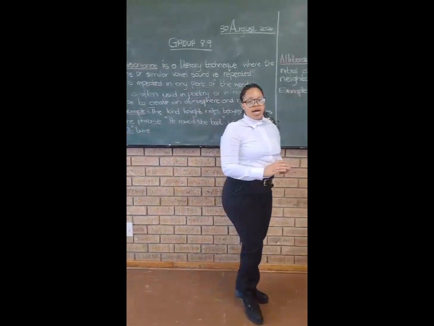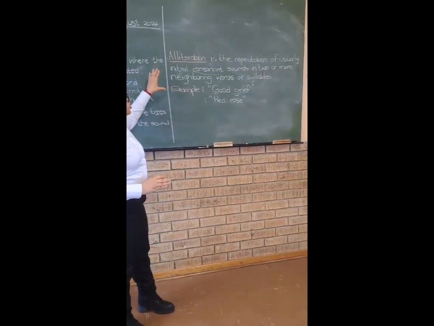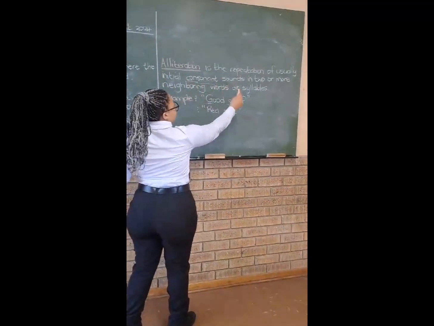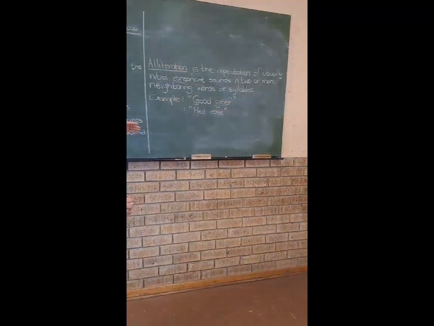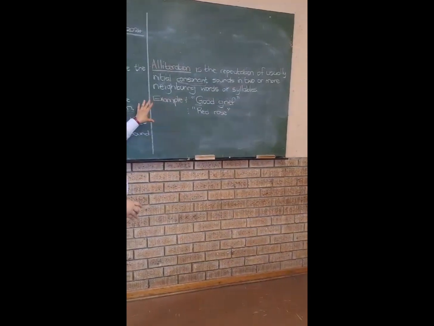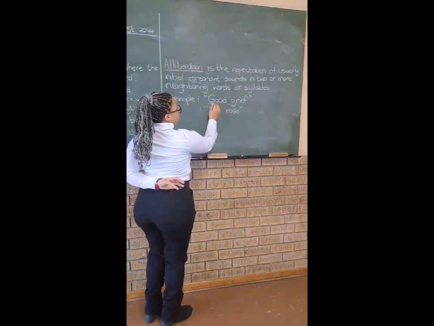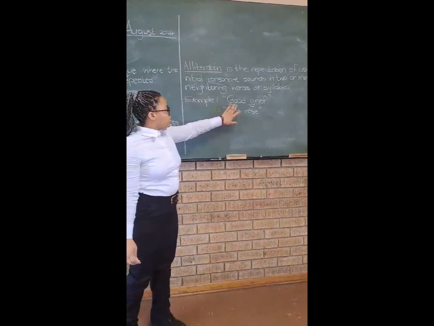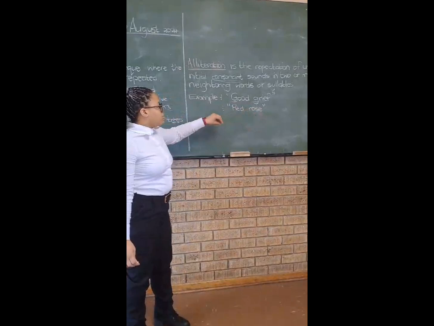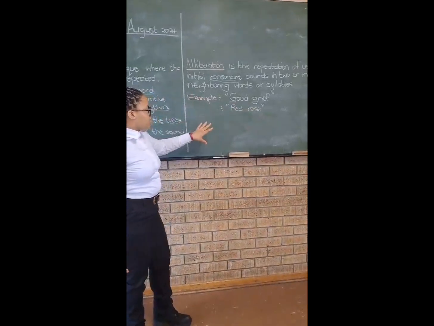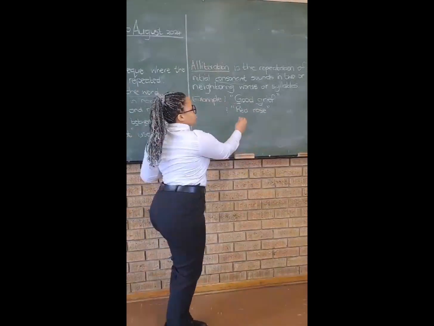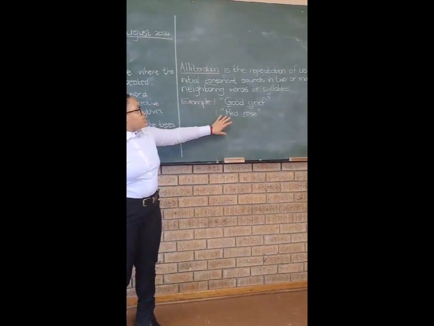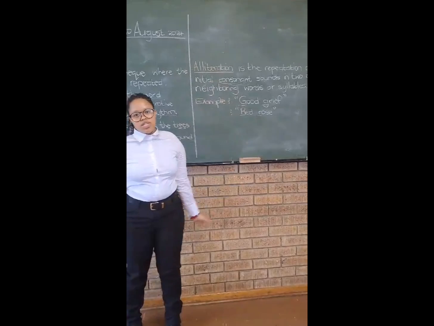So, moving on to alliteration. When we talk of alliteration, we talk of the repetition of usually initial consonant sounds in two or more neighboring words or syllables. For an example, we have: good grief. In good grief, there is a repetition of the consonant sound G. And moving on to the next example, red rose, there is also a repetition of R in these words, which represents an example of alliteration.